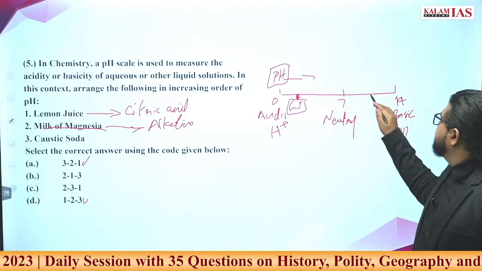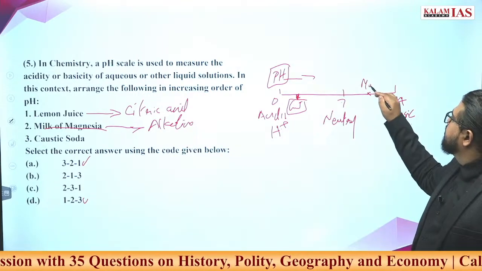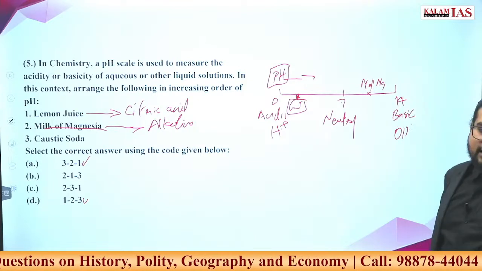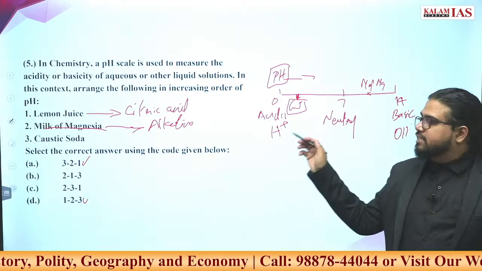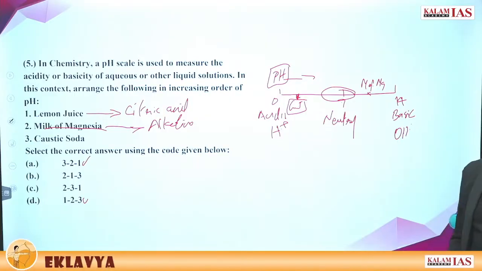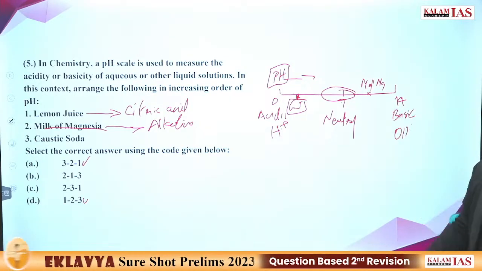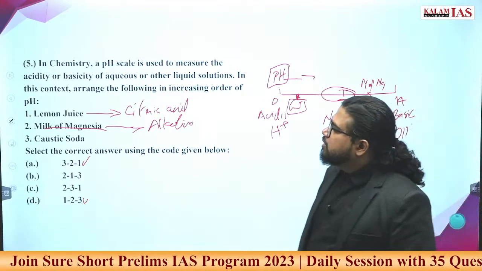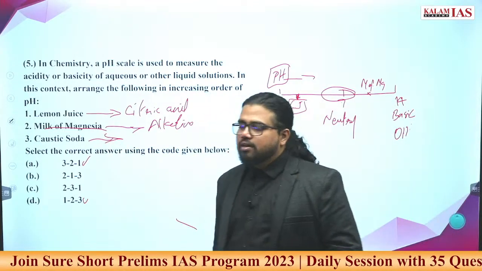So milk of magnesia will be somewhere here, and it will not be too extreme. Why? Because people are drinking it. You cannot drink something too acidic, and you cannot drink something too basic either. It will be somewhere in the middle of this. Now the third one is caustic soda. What is caustic soda?